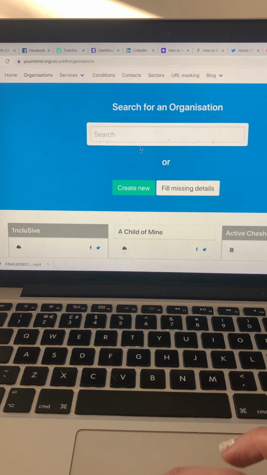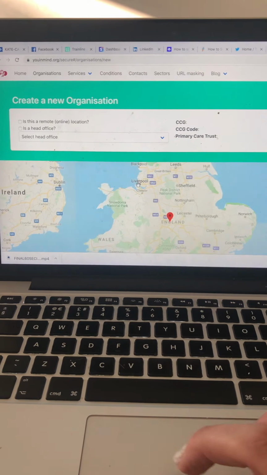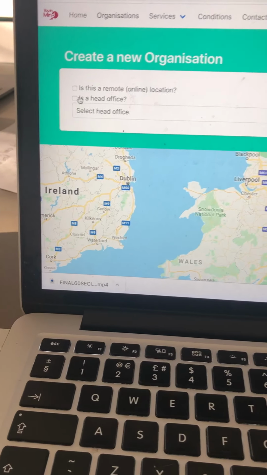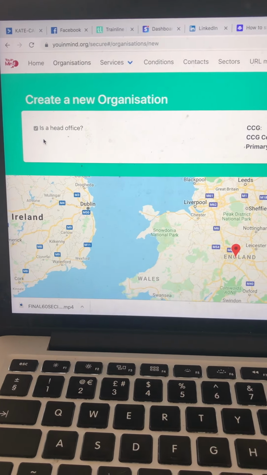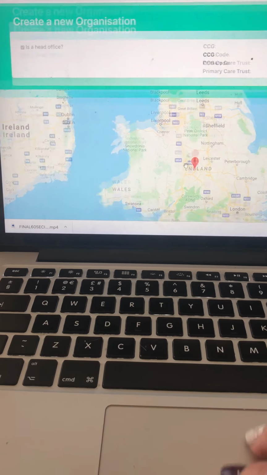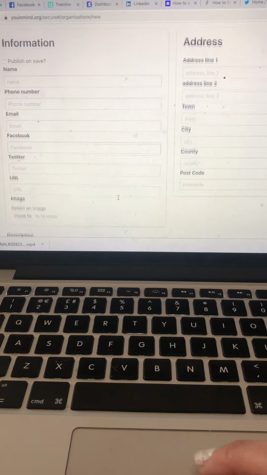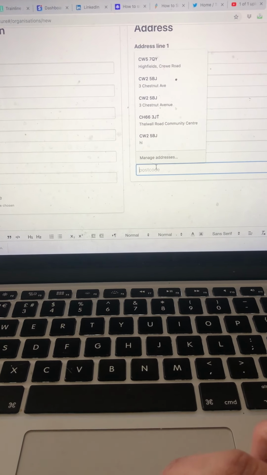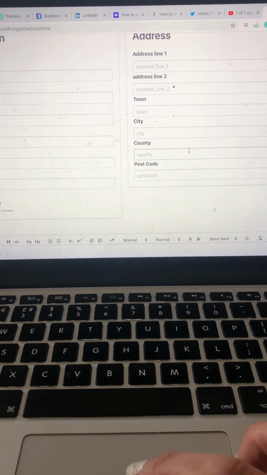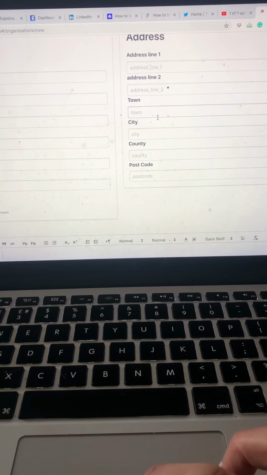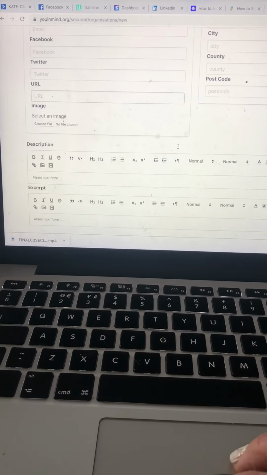So I always start with the organisation. You can create new. Let's just stick with a physical location for now, so a head office, like CWA, Cheshire Without Abuse, their main office. Then you go down and put the details in: name, phone number, their address. The key thing you absolutely need is the postcode, the address line 1, the town. Actually, just put it all in.